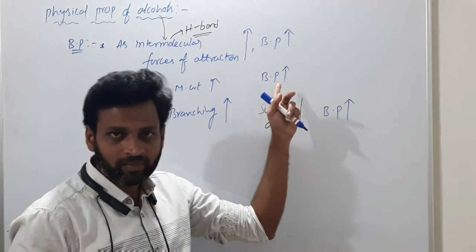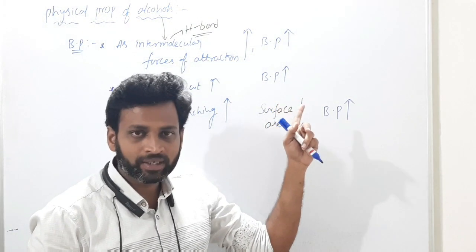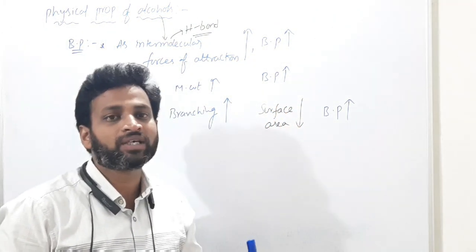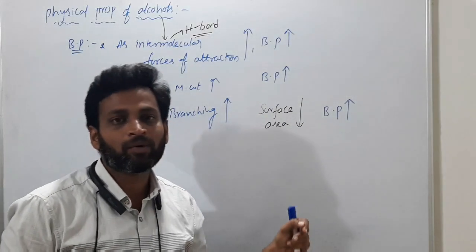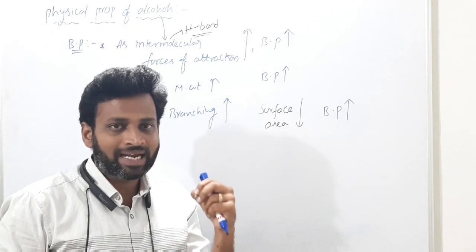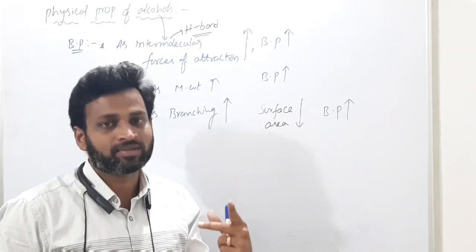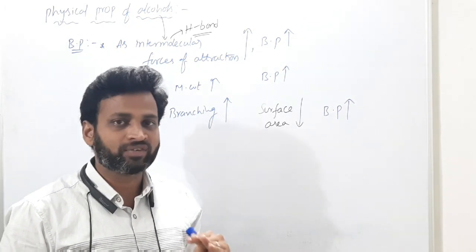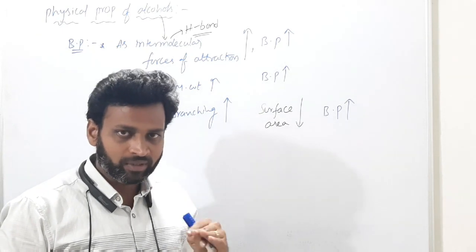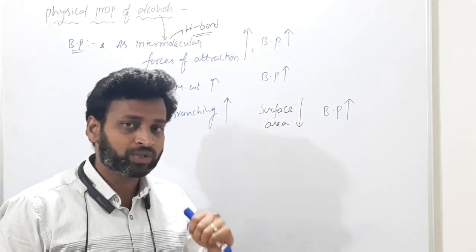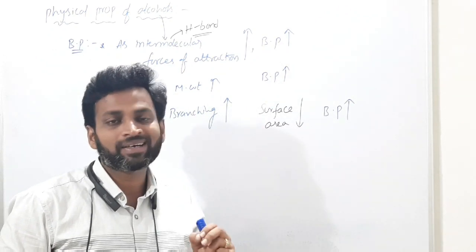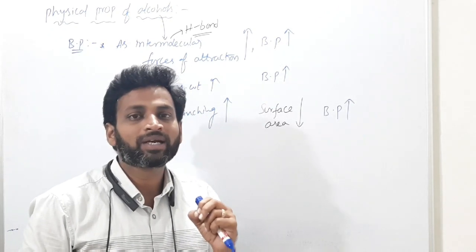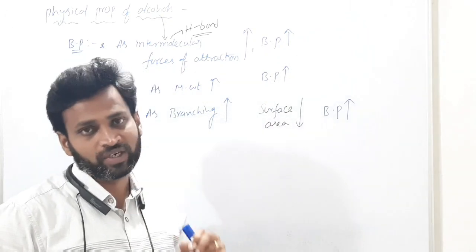So boiling point, everybody has an idea, no? The temperature at which vapor pressure is equal to atmospheric pressure. Or a few people will say boiling point means the temperature at which boiling starts. That is actually not the correct definition. I explained boiling point in the elevation of boiling point chapter in solutions. So boiling point means the temperature at which vapor pressure is equal to atmospheric pressure.